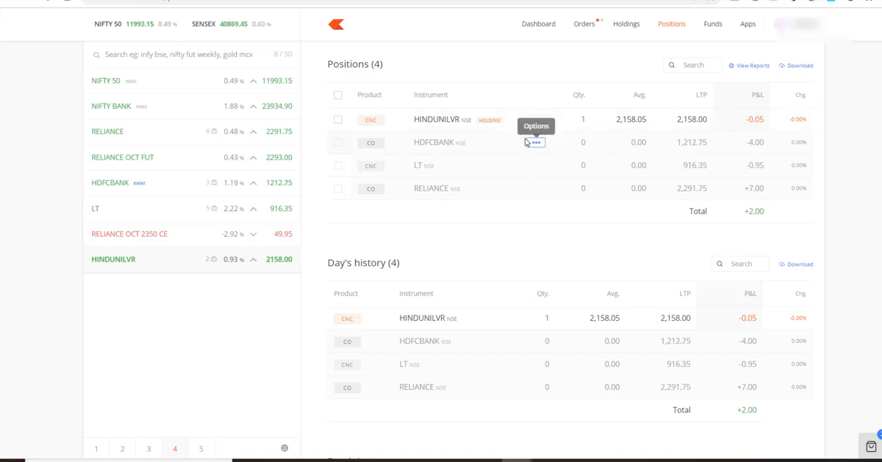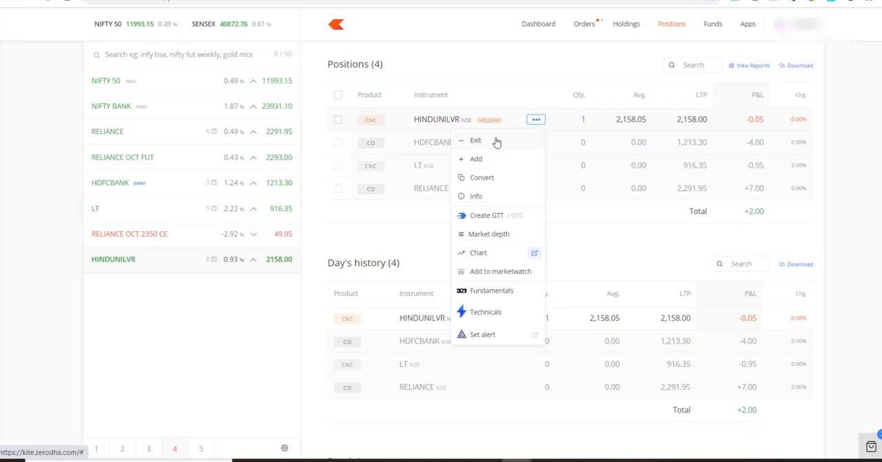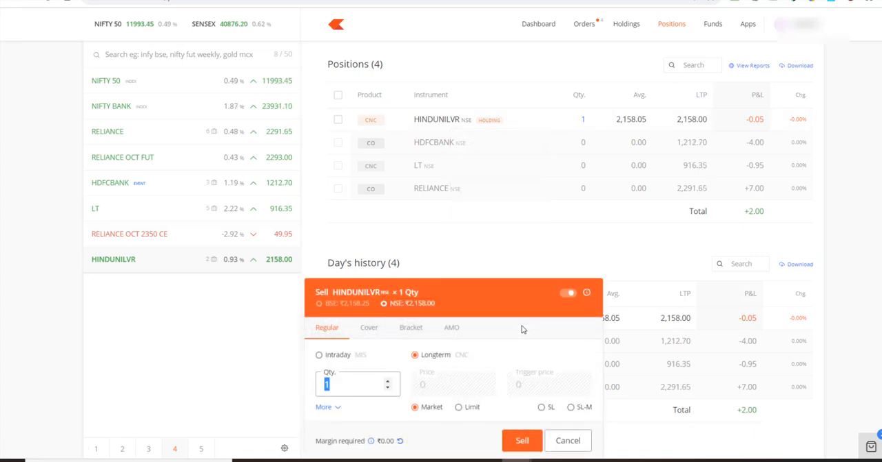So what I'll do is I'll simply go here and click on exit, and once I do that, it'll show me this window. I bought this, now I'm selling it, but I don't want to sell it. I want to put a stop loss order, so that only in case it starts to fall will I incur losses, right? I don't want to incur a loss of, let's say, more than 2 rupees here, or let's say not more than 5 rupees.